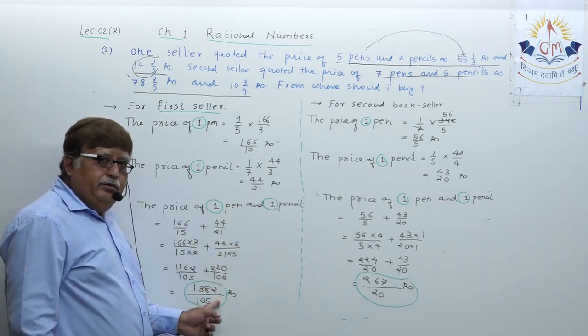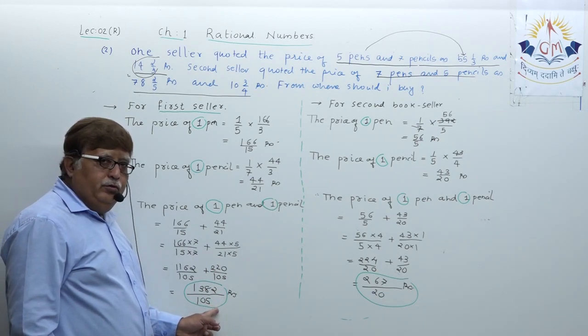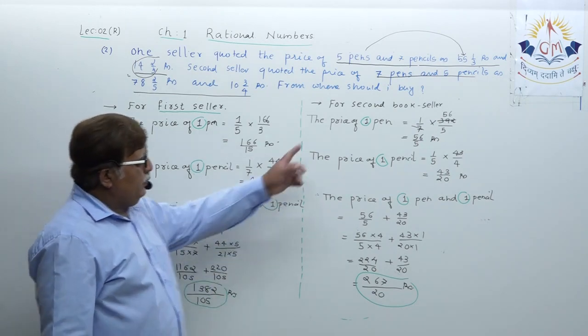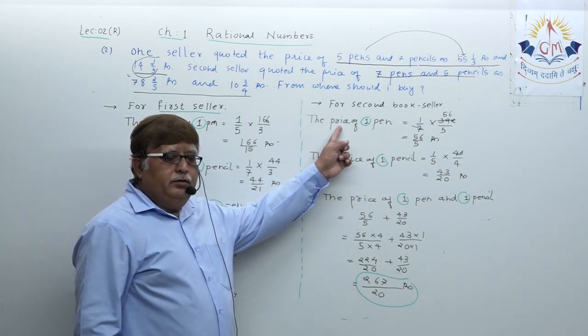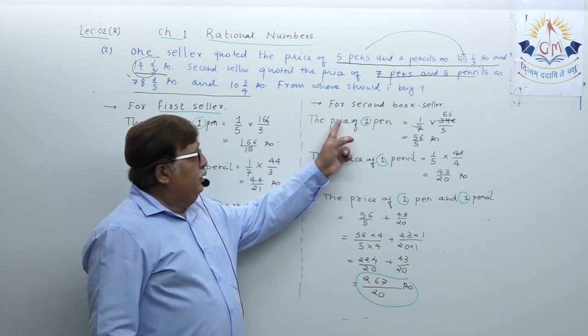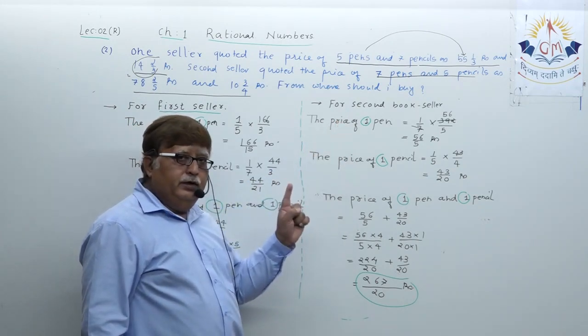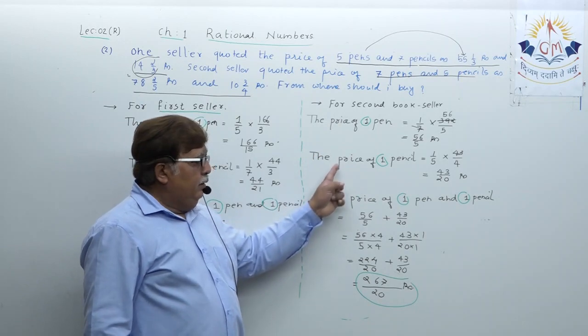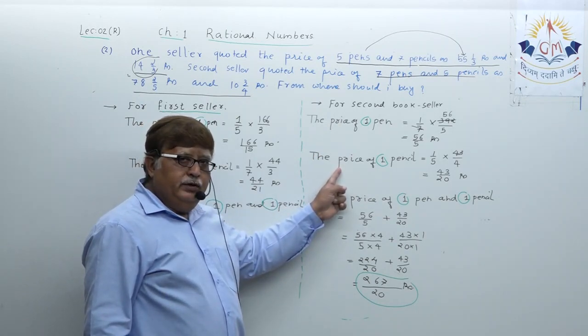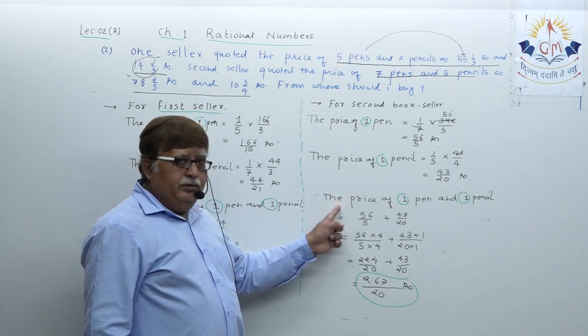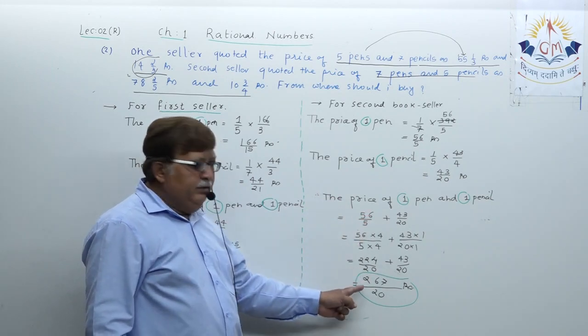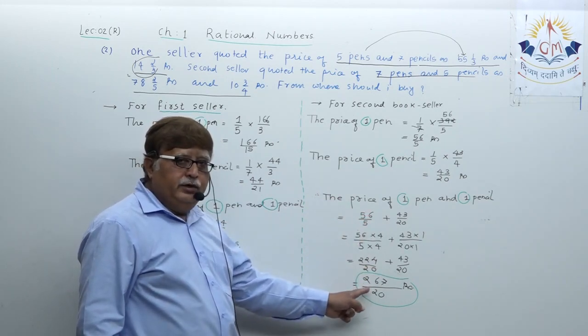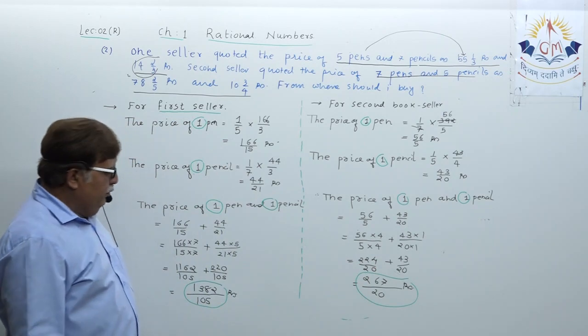We have to take the LCM to total it. For the second bookseller, the price of 1 pen, the price of 1 pencil, then the total price of 1 pen and 1 pencil, taking the LCM, you got this.